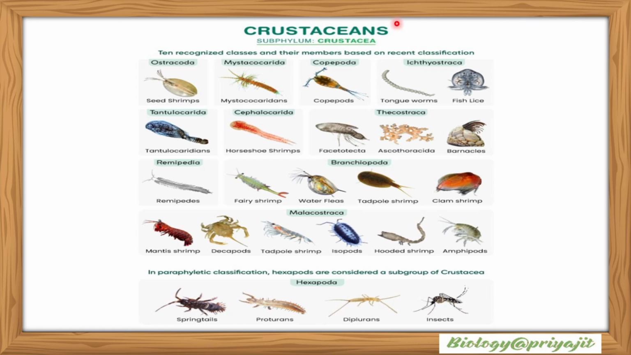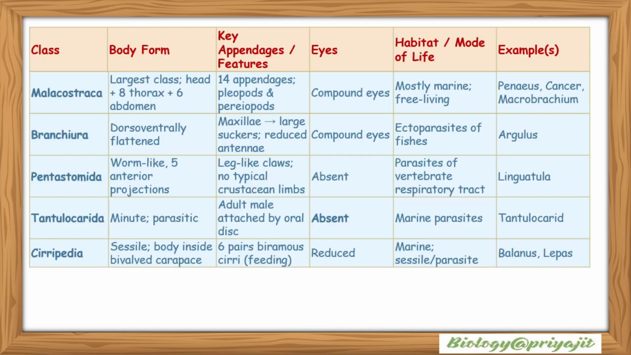This is the image showing different types of crustaceans such as Ostracoda, Mystacocarida, Cephalocarida, Copepoda, Branchiopoda, Hexapoda, etc. This is the Malacostraca. They are the largest class. The head has 8 thoracic and there are 6 abdominal segments. Their key features: they have 14 appendages, pleopods and pereiopods. Their eyes are compound in nature. They are mostly marine and free living. Examples include Penaeus, Cancer, Macrobrachium, etc.